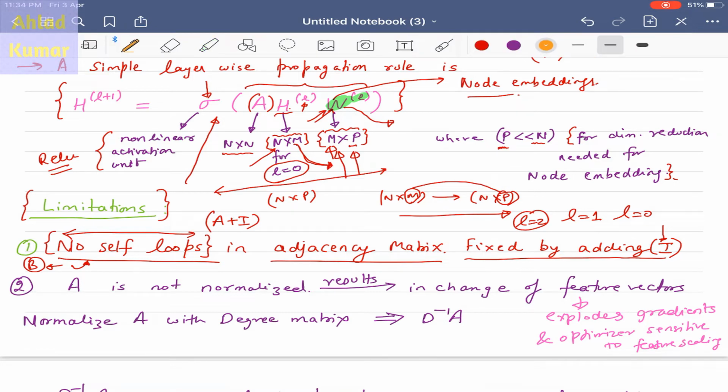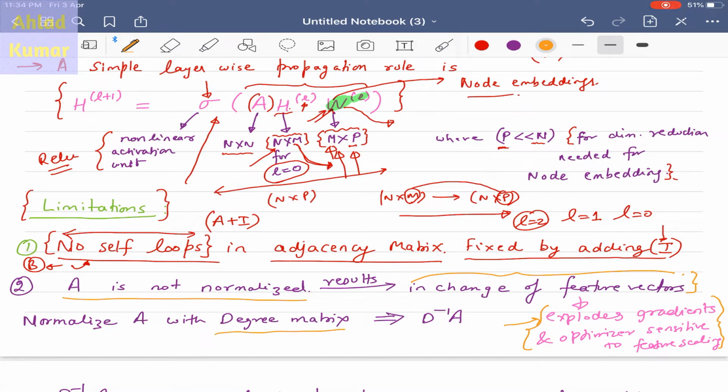And another important thing is that A is not normalized, which results in a change of feature vectors. Your feature vectors will change because the values of the elements present in A are not normalized. Because of the change in feature vectors, it might happen that an explosion of gradients will occur, and the optimizer will be sensitive to feature scaling. So due to these two reasons, we will normalize the adjacency matrix, and to do that we will make use of the degree matrix.